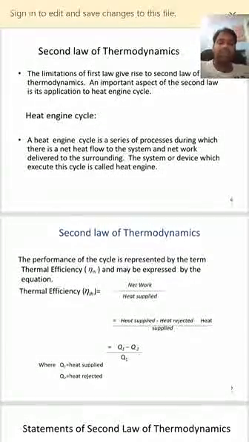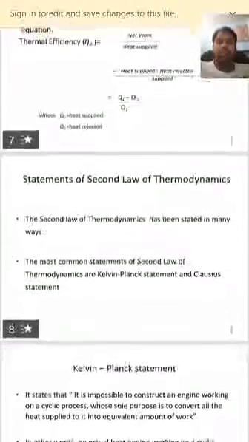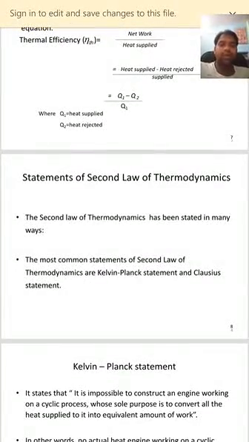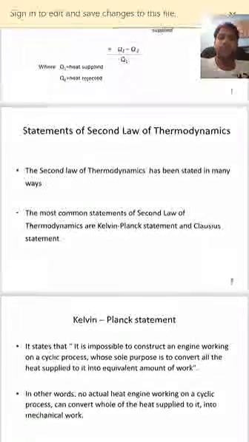The thermal efficiency is nothing but the amount of work done divided by heat supplied, right? So what is the statement of second law of thermodynamics, given by two persons? One is Kelvin-Planck and the other one is Clausius statement.